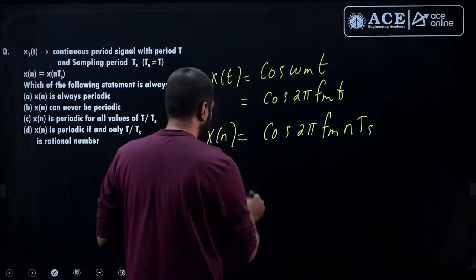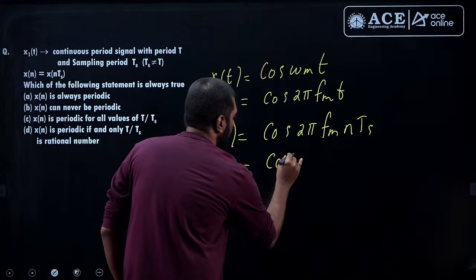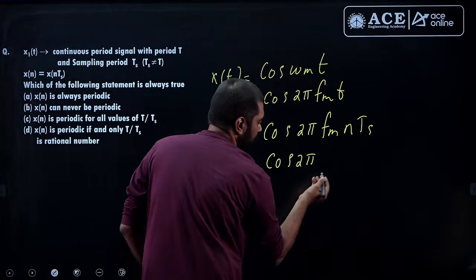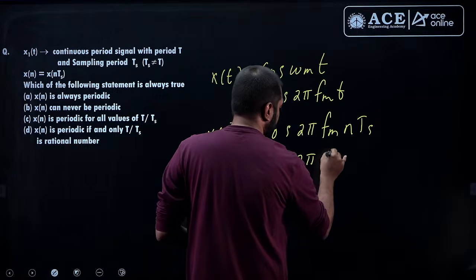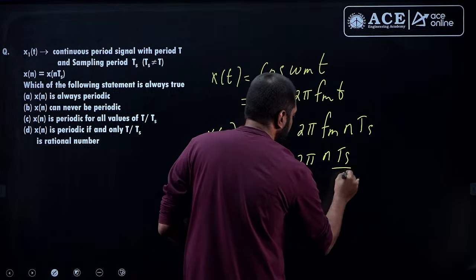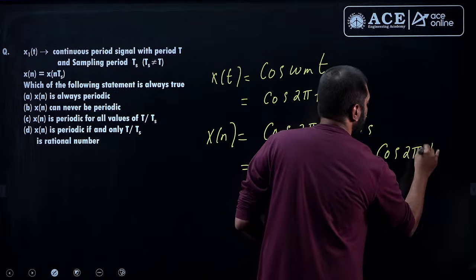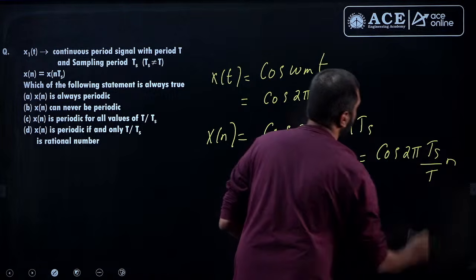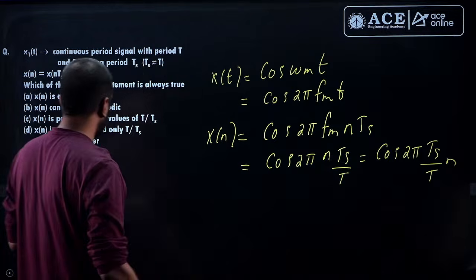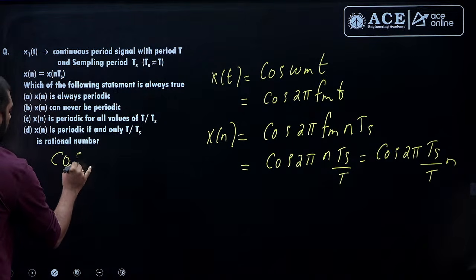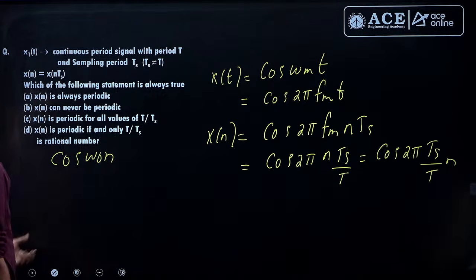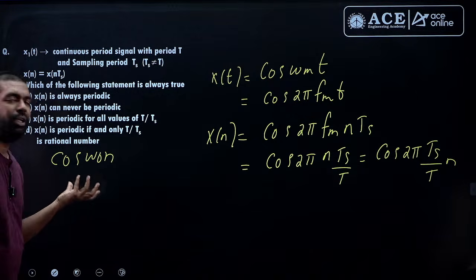Fm, you can replace this with, so cos 2 pi fm is 1 by T, so this is something like n Ts by T. So try to group it properly. So this looks like cos 2 pi Ts by capital T into n. Let's compare this with this expression cos omega naught n. So now this is a discrete time periodic signal.